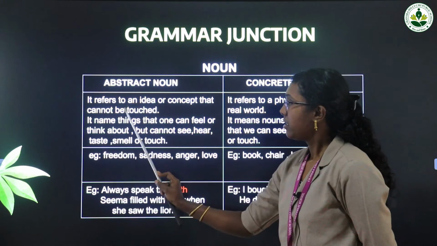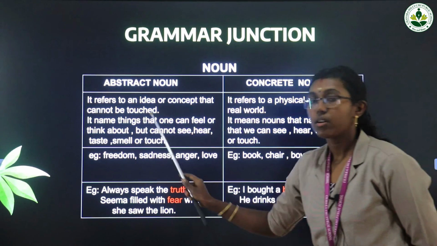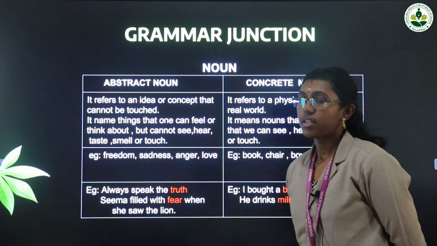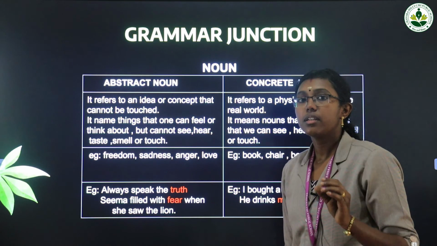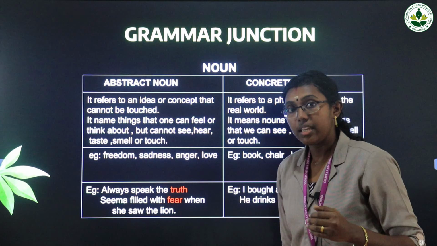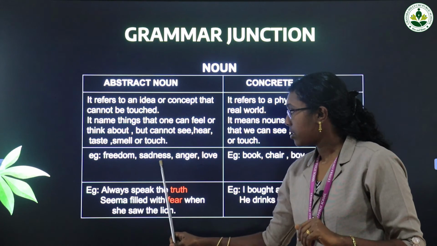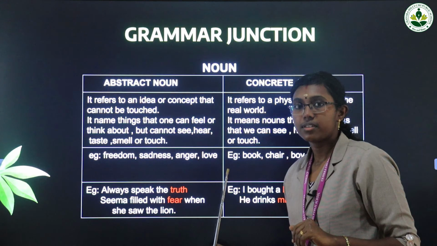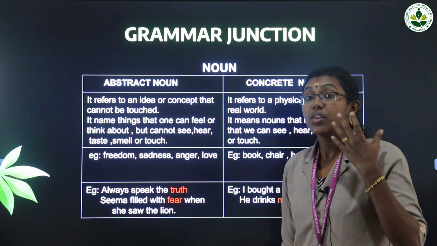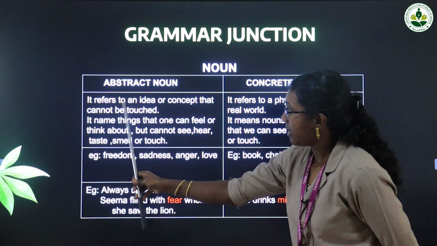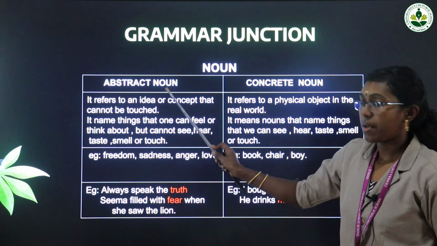Abstract noun refers to an idea or concept that cannot be touched. Means in the sentence one noun is there that we are feeling, but we are not able to touch that. See here: freedom, sadness, anger, love. These are all abstract nouns. We can't touch them, but we can feel that. So the noun, the idea or concept that cannot be touched, is abstract noun.